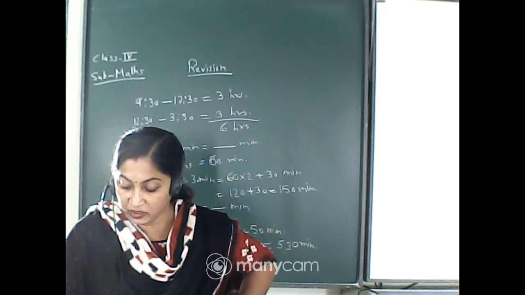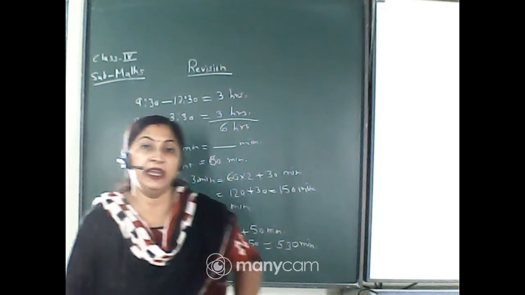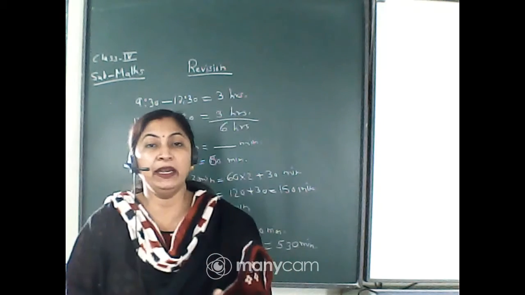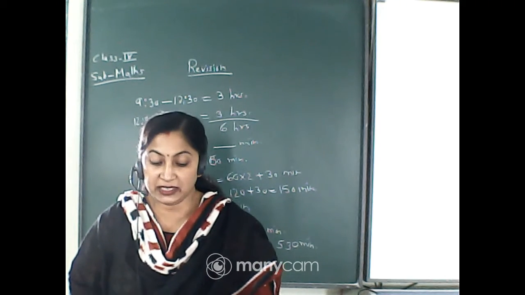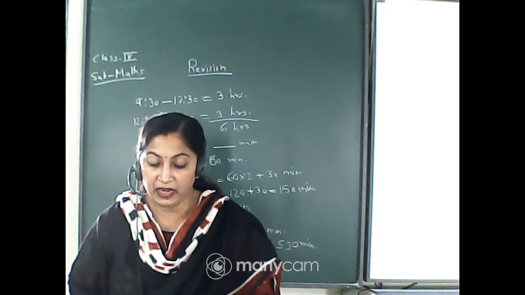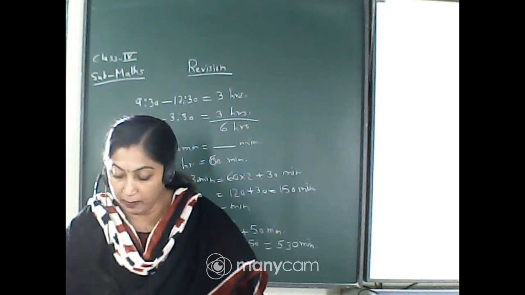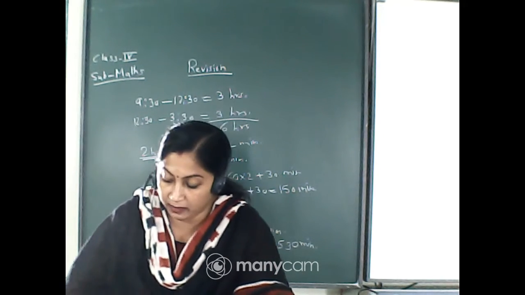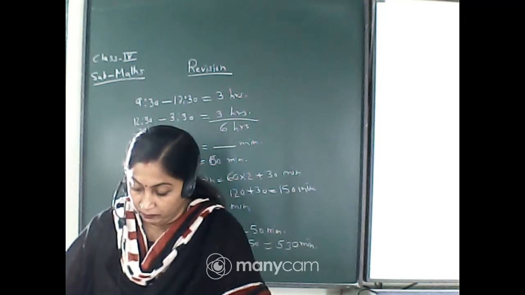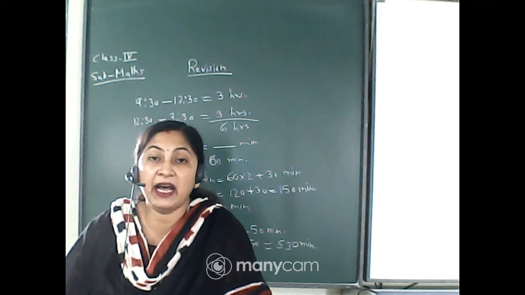Now come to the next one. Which of the following gives the number of minutes in a day? Now calculate minutes in a day. As you know, 1 day is equal to 24 hours. Now 24 into 60 will give you the minutes in a day. That is option number B. Here it is asked for minutes.